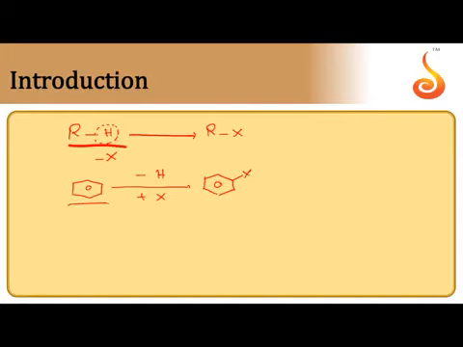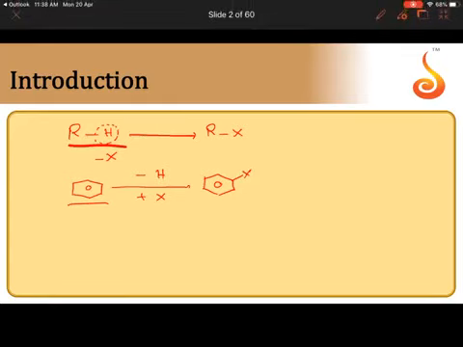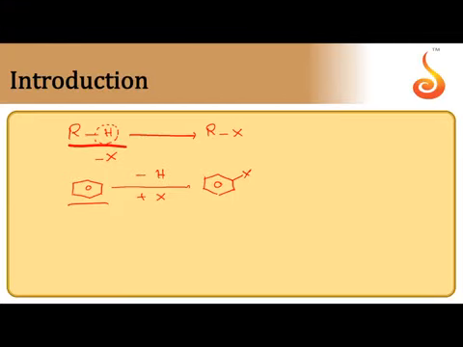Coming to the classification, based on the number of halogen atoms introduced into the molecule, they are classified into monohaloalkanes, dihaloalkanes, trihaloalkanes, etc. Finally, we can get perhaloalkanes. Perhaloalkanes, meaning when all hydrogen atoms of alkane molecule are substituted with halogen atoms, we can get this type.